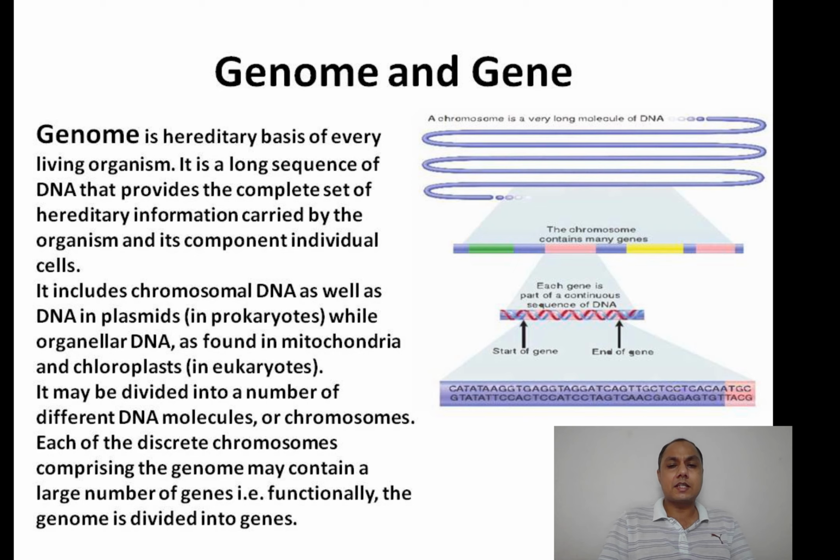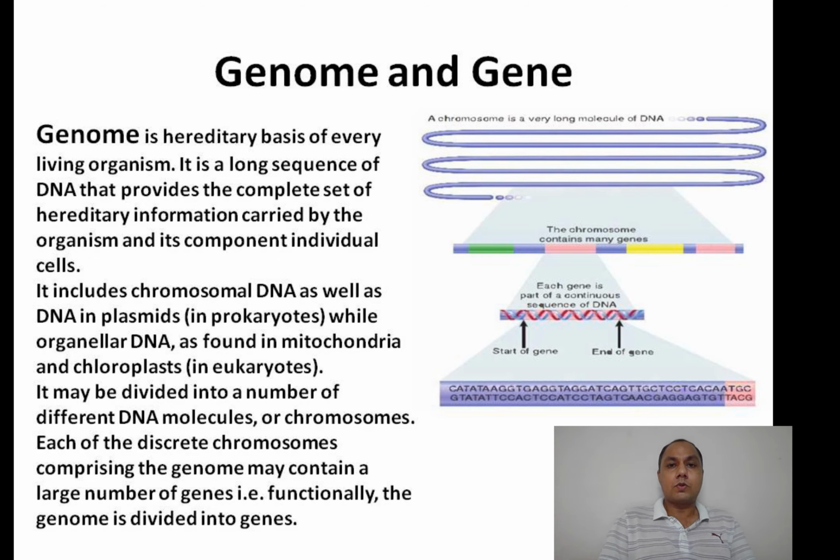So all this set of DNA, what's the meaning of the set of DNA? For example, human beings are diploid creatures, so there are two sets. We are just talking about one set. That means the haploid chromosomal number, the haploid DNA molecule number, are collectively called the genome of an organism.